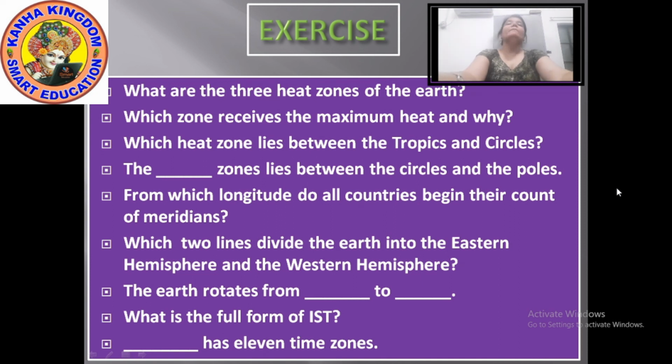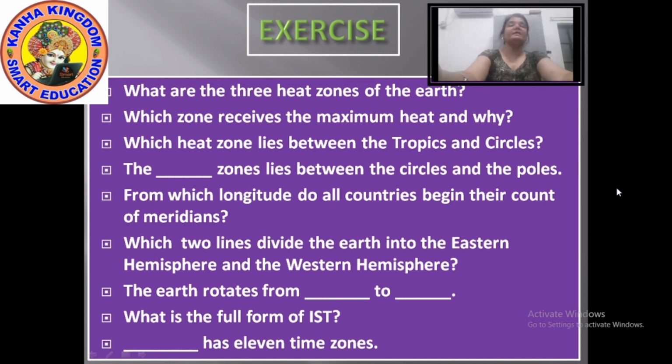Next, which 2 lines divide the earth into the eastern hemisphere and western hemisphere? One line is the prime meridian, and the second line is the 180 degree meridian. The prime meridian and the 180 degree meridian divide the earth vertically into the eastern and western hemispheres.